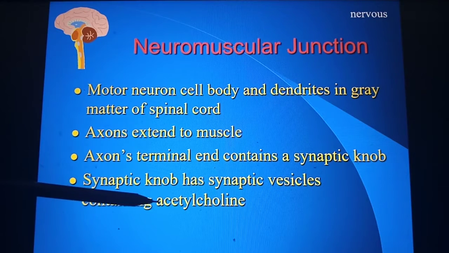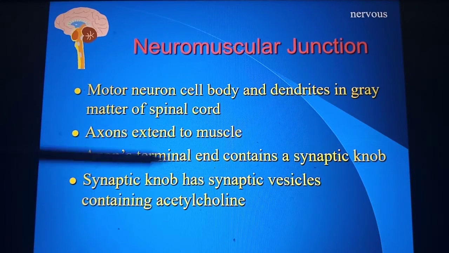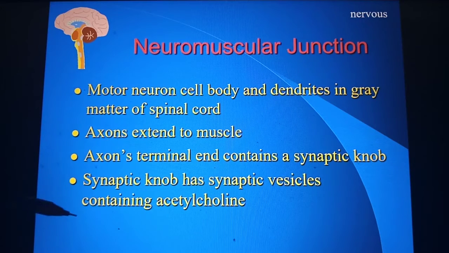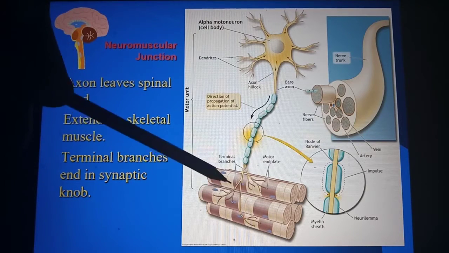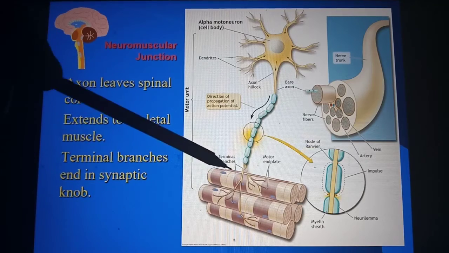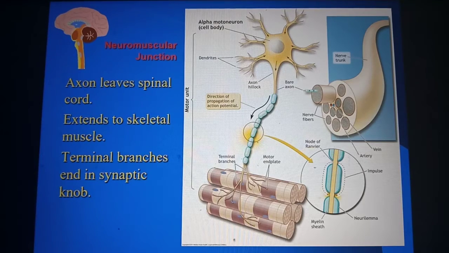This is a very important chemical which is needed for the neuromuscular junction to function in a proper way. So finally the synaptic knob, which has synaptic vesicles containing acetylcholine, connects to the muscle to form the neuromuscular junction. Once again with the picture, we'll see the axon leaves the spinal cord and then extends to the skeletal muscle here, and the terminal branches end in the synaptic knob, which forms the neuromuscular junction.